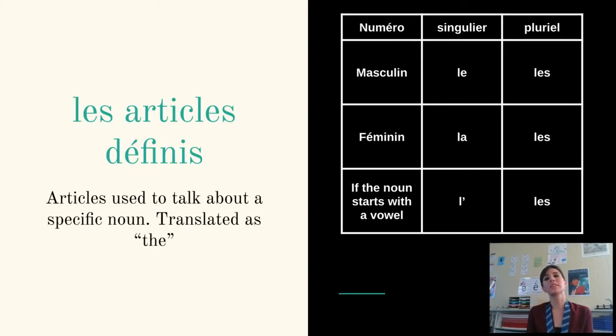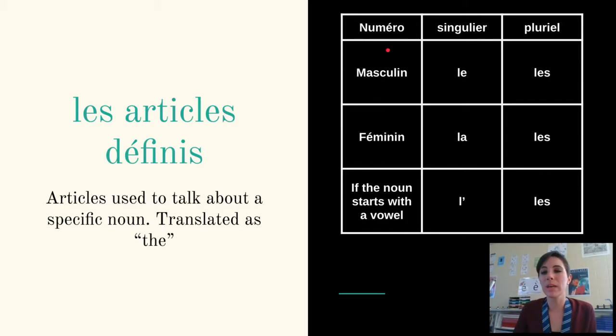So first, let's look at our definite articles. All of these articles définis, or definite articles, mean the. And they're used to talk about a specific noun. So we're talking about the dog, the train. So it's specific to what you're talking about, okay? We have multiple forms of the definite article, actually for both sets of articles, because we have to make sure that we make the article agree with the gender and the number of the noun, and that can actually help.